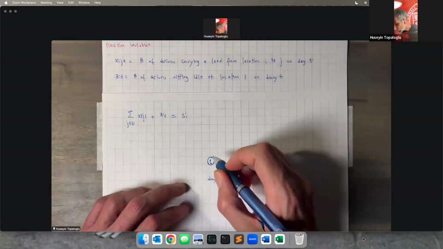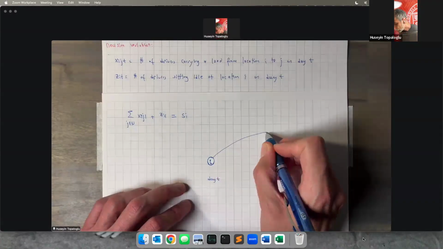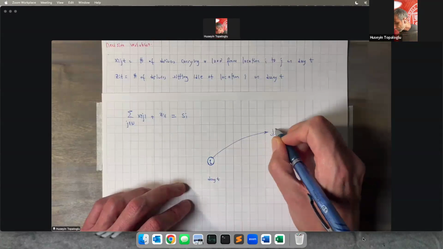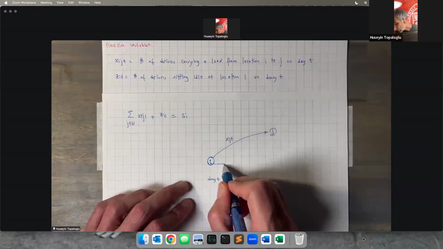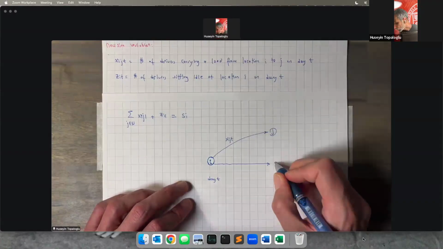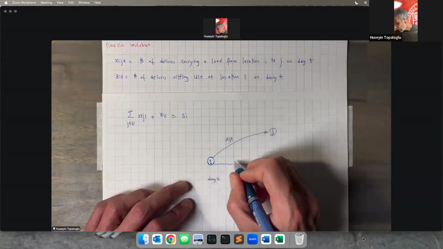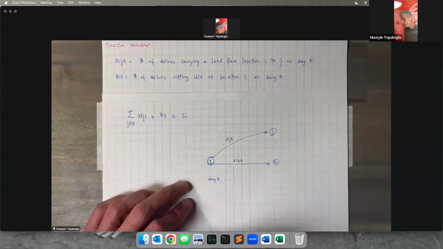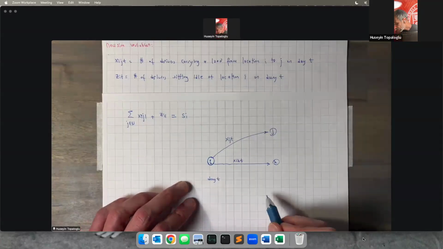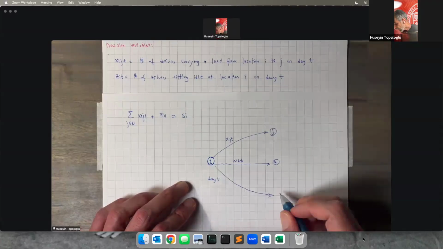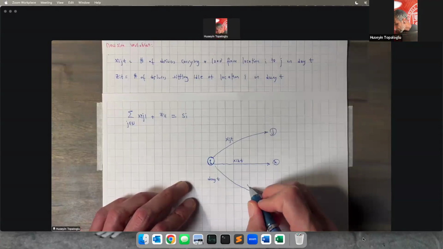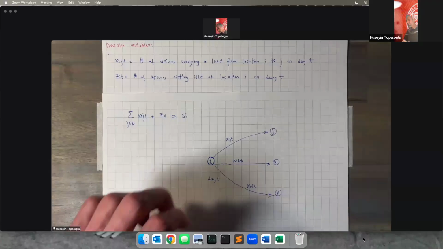Drivers in location I can carry a load from location I to j on day T, and that's captured by the decision variable xijt. Drivers in location I can carry a load from location I to k on day T, captured by the decision variable xikt. And drivers in location I can carry a load from location I to L on day T, captured by the decision variable xilt.